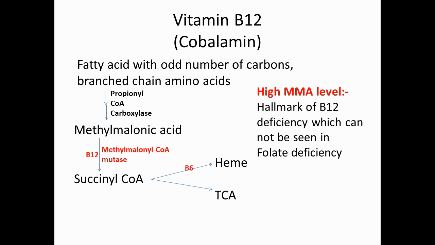As you can see, fatty acids with an odd number of carbons and branched chain amino acids are converted into methylmalonic acid with the help of propionyl coenzyme A carboxylase, and that methylmalonic acid will convert into succinyl coenzyme A with the help of methylmalonyl coenzyme A mutase with the cofactor vitamin B12. If we don't have vitamin B12, the methylmalonyl coenzyme A mutase cannot do anything. That's why there will be a high amount of methylmalonic acid. That's why this is a hallmark of vitamin B12 deficiency, and this cannot be seen in folate deficiency. Further, succinyl coenzyme A will be used in heme synthesis or in the Krebs cycle.